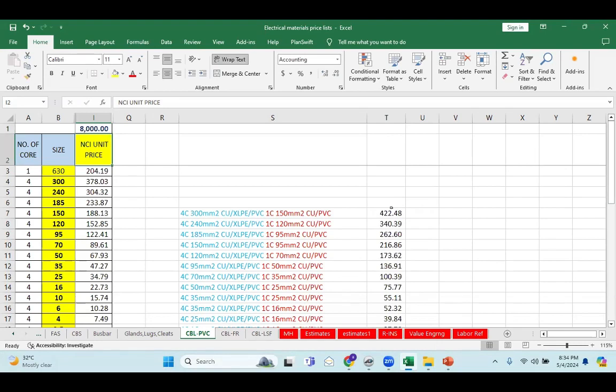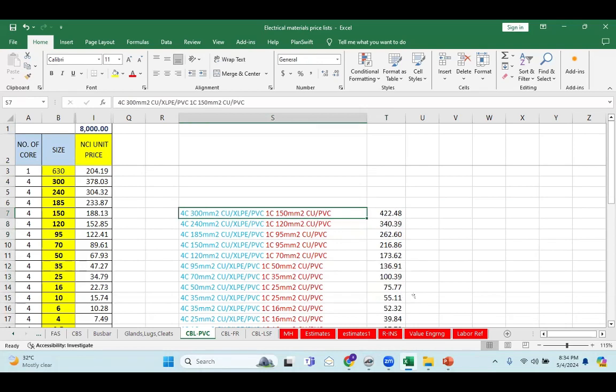Because a cable is a combination of plastics, I mean PVC, and copper. Plastics will not vary much. Copper will vary much because metals, you know how the metal price is increasing day by day. I have created this formula in such a way that when you put in your current copper prices, automatically you will get the current price of the cables.